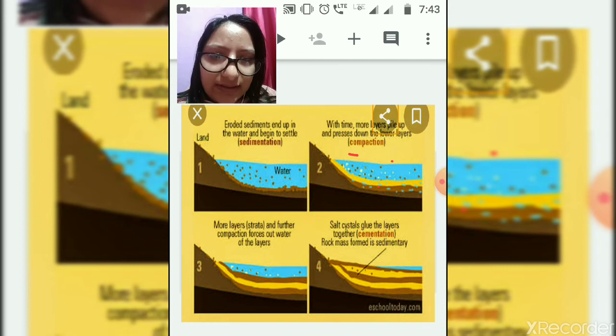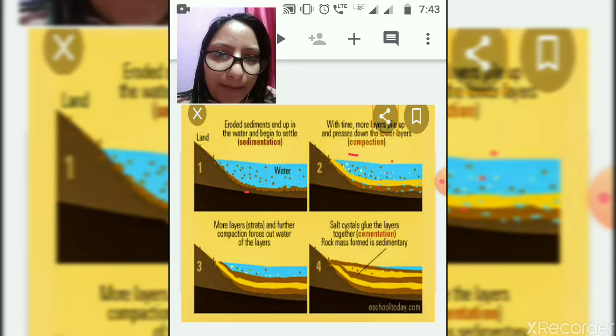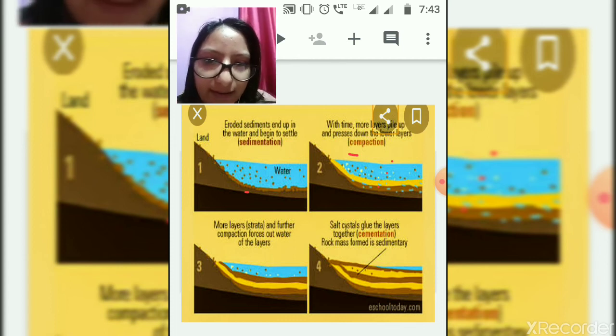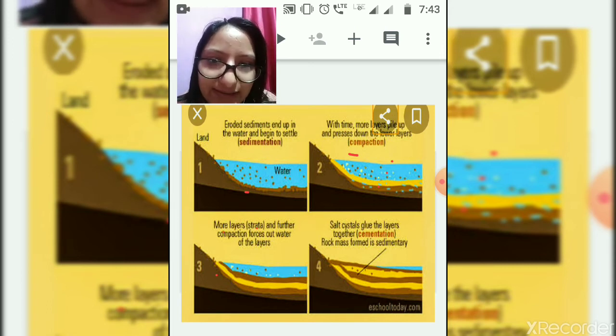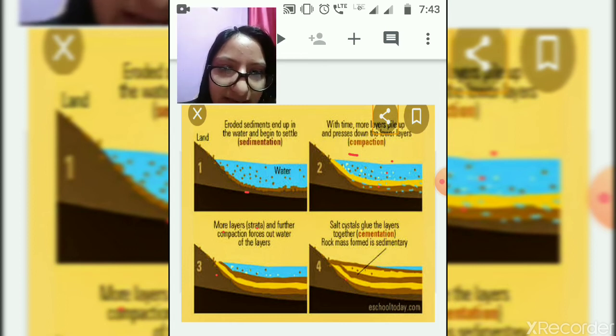First they deposit the sediment, then this is sedimentation. Then compaction. With time the layers pile up and press down the lower layer. Then the third, the more layers are called strata. The layers are known as the strata, and further compaction forces out the water of the layer. Then in the fourth stage, you can see that the salt crystals glue the layers together, cementation. Then rock masses form.